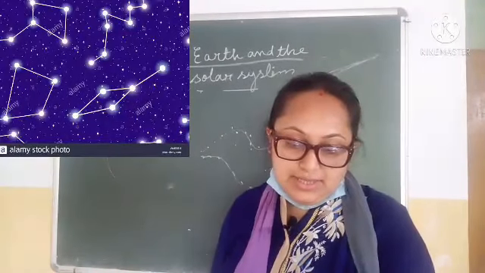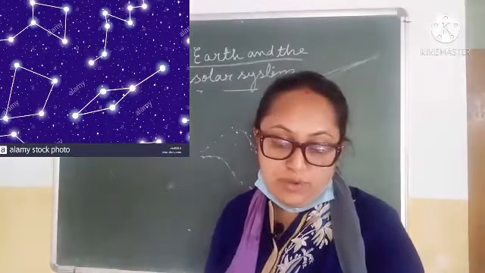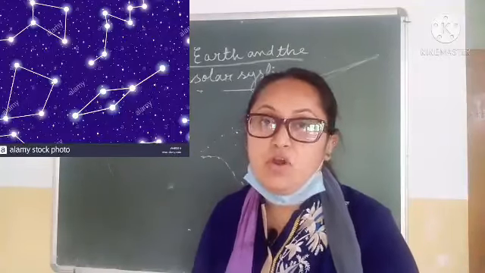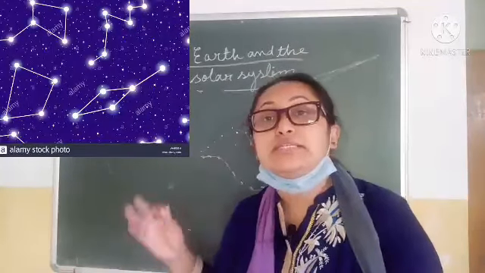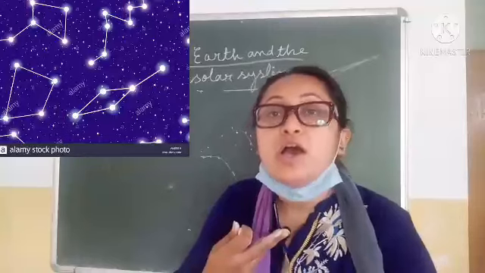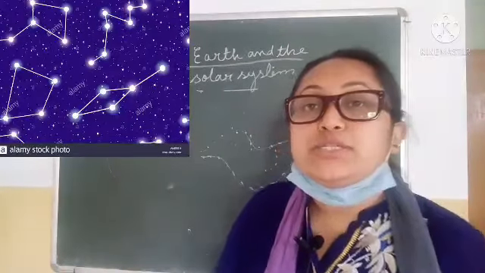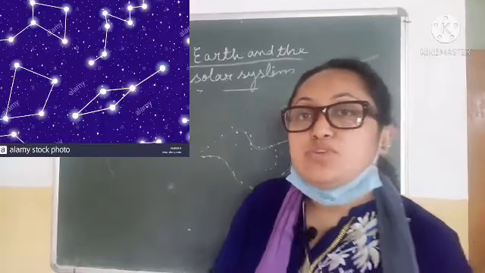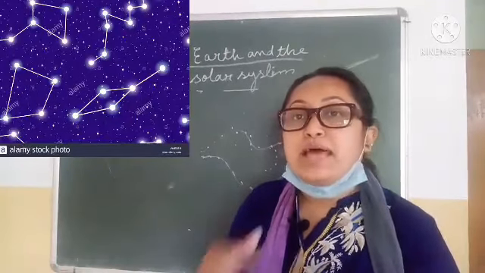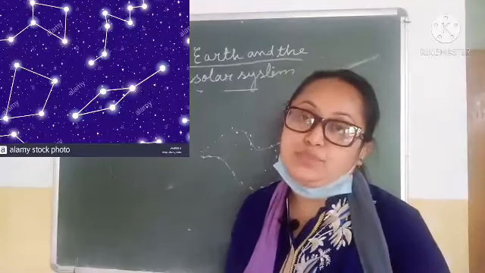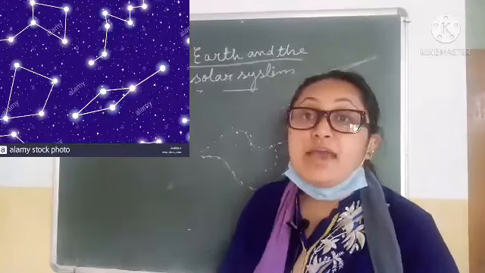In ancient days, the constellations were believed to influence the daily life of people on Earth. It was believed that these stars used to influence the life of the people. And it was used as a guide. Guide means it was used as a help for planting and harvesting crops and slaughtering of animals.